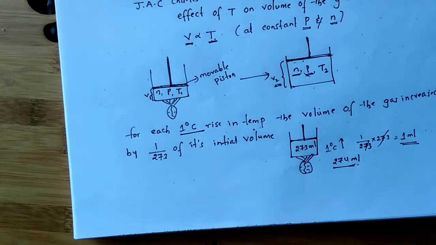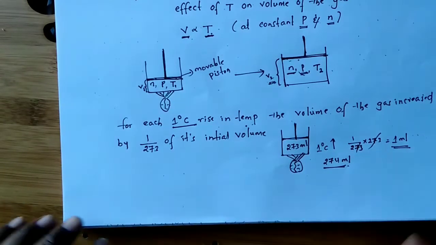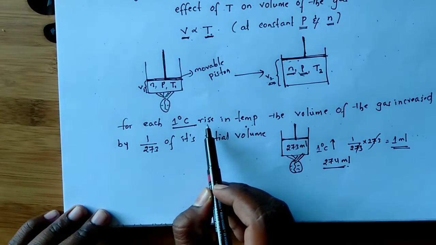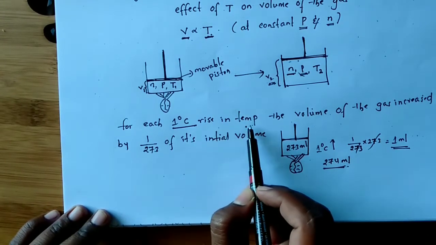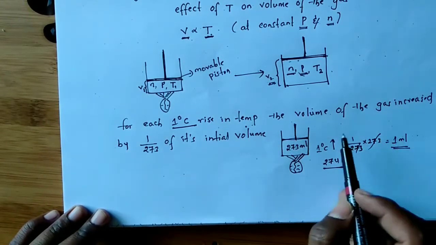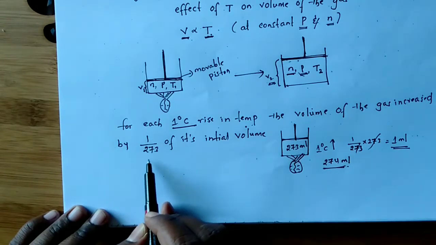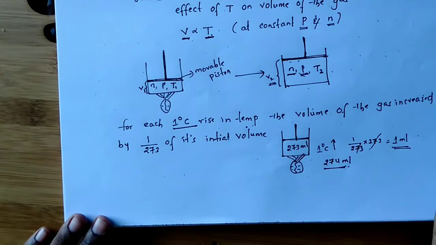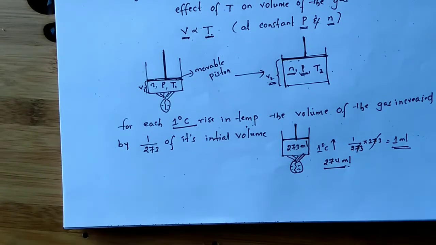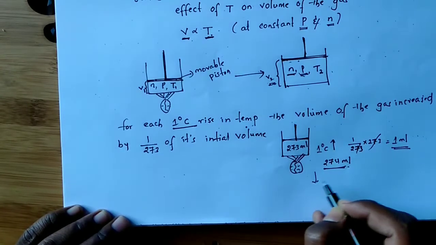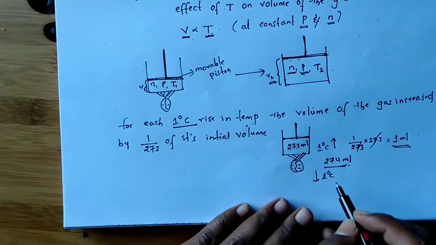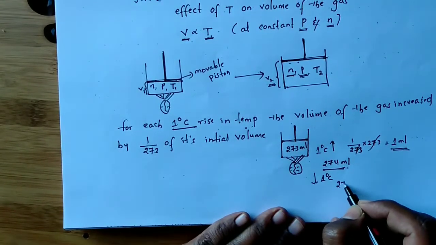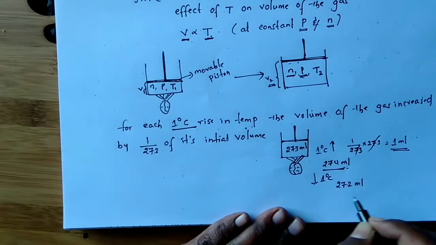The same thing happens if you reduce the temperature also. For each 1 degree centigrade decrease in temperature, the volume of the gas decreases by 1 by 273 of its initial volume. So, if you decrease the temperature by 1 degree centigrade, the resultant volume will be 272 ml.